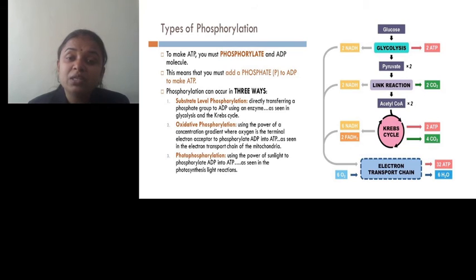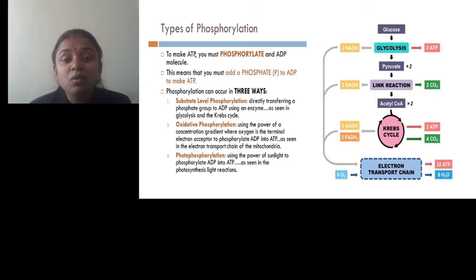Substrate level phosphorylation is the phosphorylation where direct transfer of a phosphate group to ADP occurs by using enzymes from glycolysis as well as from the Krebs cycle. Different enzymes can carry out the transfer of inorganic phosphate to ADP, and so carry out substrate level phosphorylation.